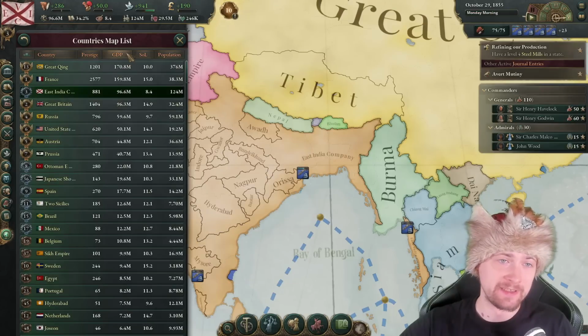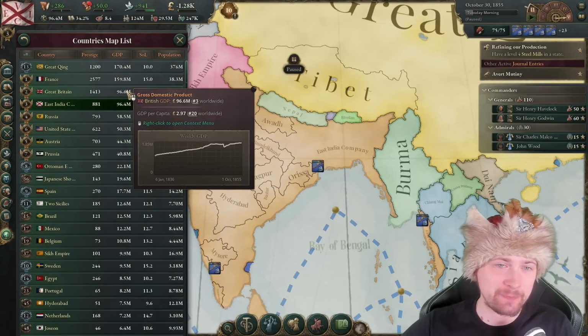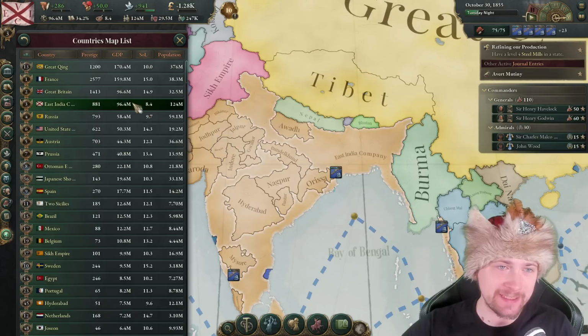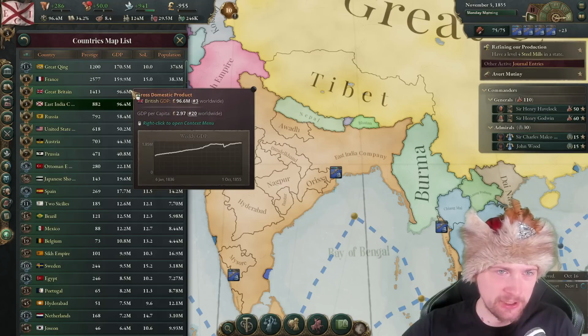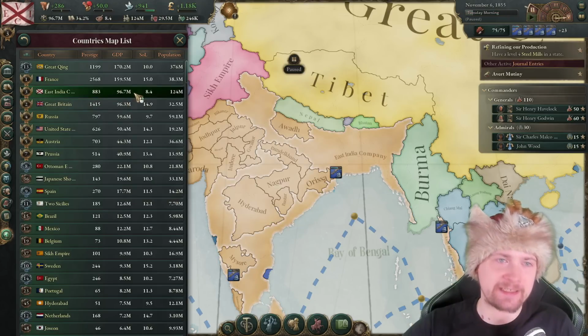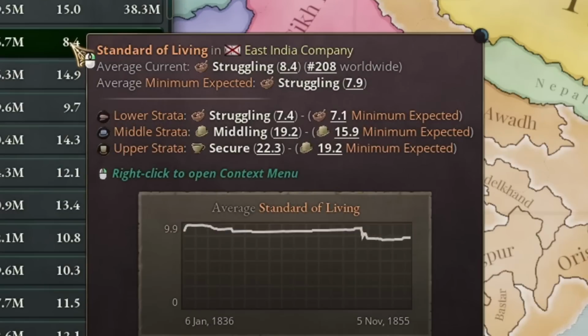I can officially say that. Oh no! Not anymore! We had the higher GDP than the British for 1 second, but I can see it's like who is gonna get higher? The British or the East India Company. Just the standard of living in our country. It's really struggling since we left the British Commonwealth.